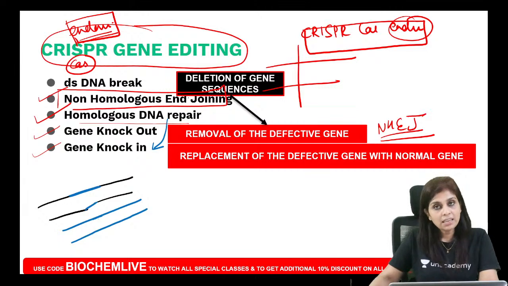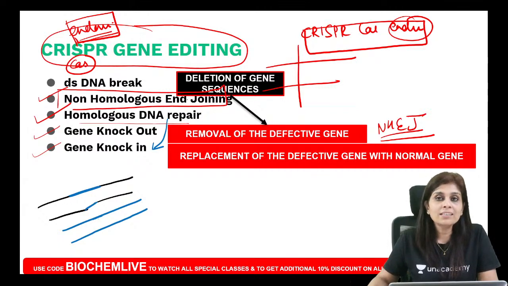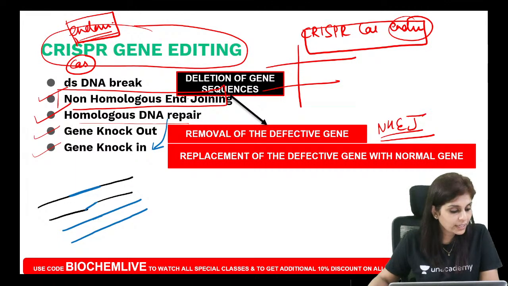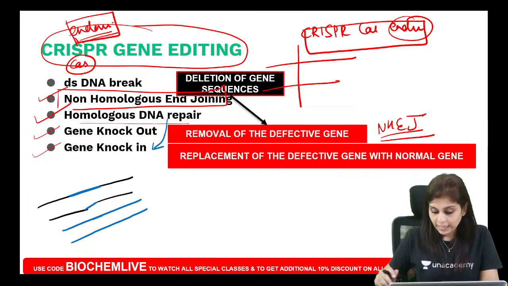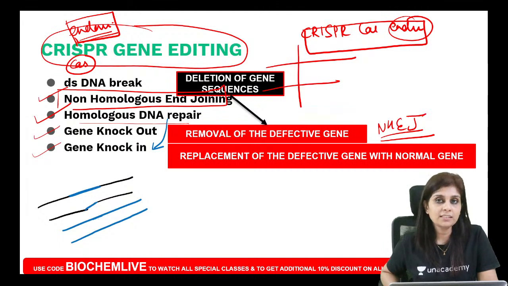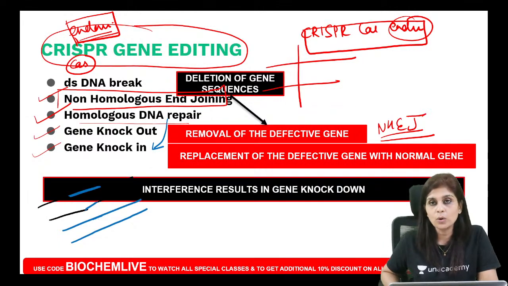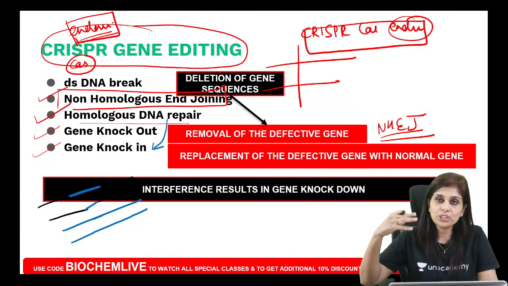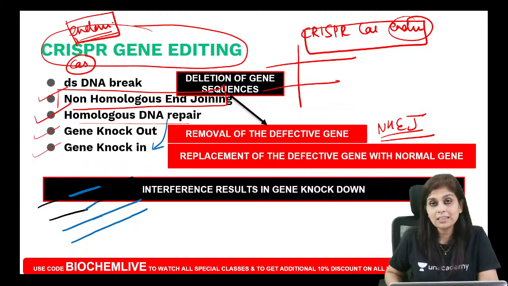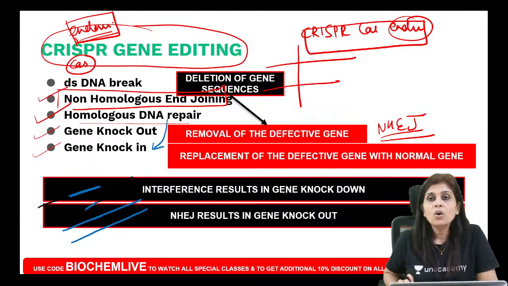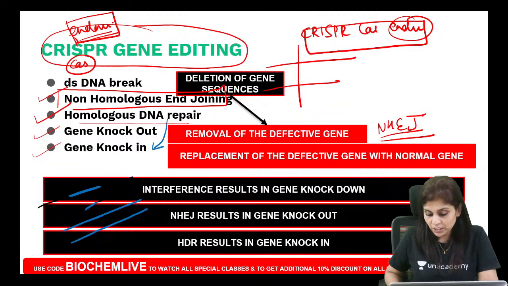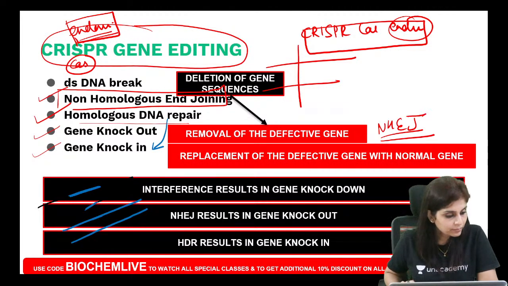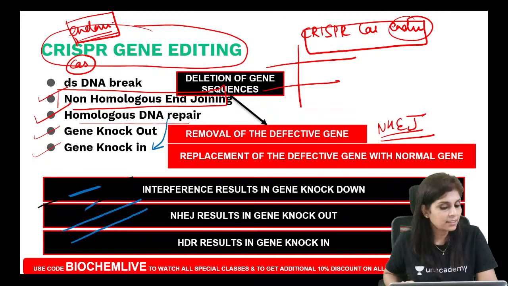So the summary here is, I am going to summarize it. What does interference do? All of you, can you tell me? Interference is down regulating gene expression. So interference is gene knockdown. Non-homologous end joining, you are going to delete a few gene sequences, so it results in gene knockout. Homologous DNA repair will result in gene knock-in. Is that clear? So these are the MCQs that can be asked as far as interference and CRISPR mechanisms are concerned.